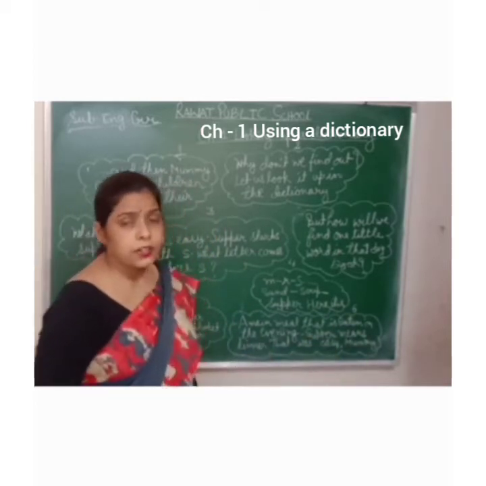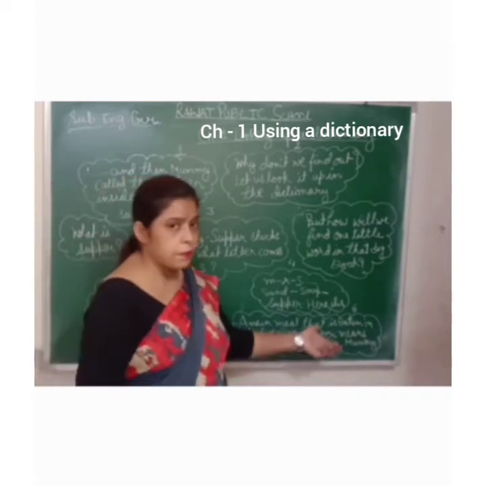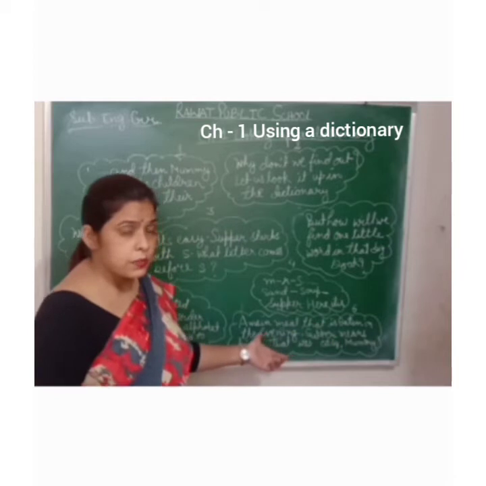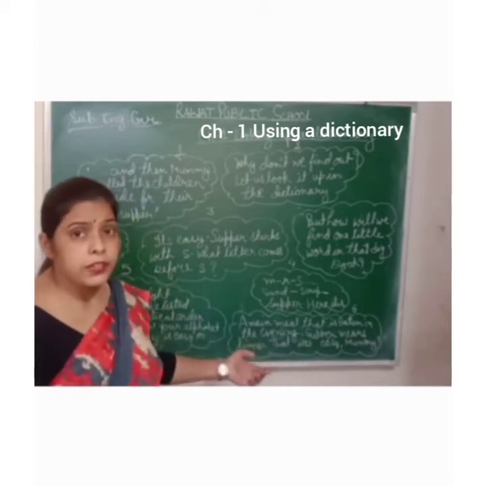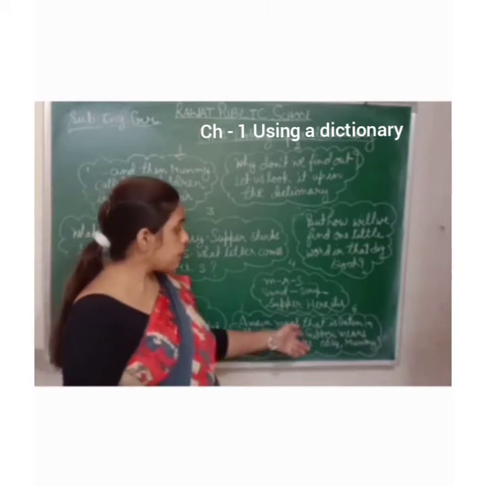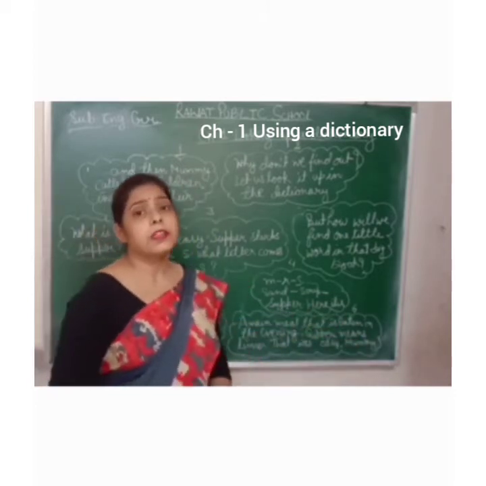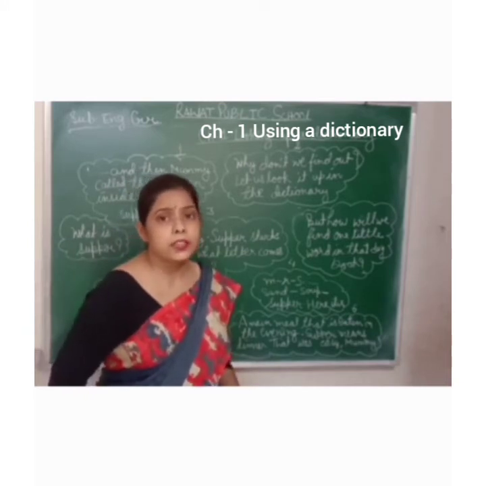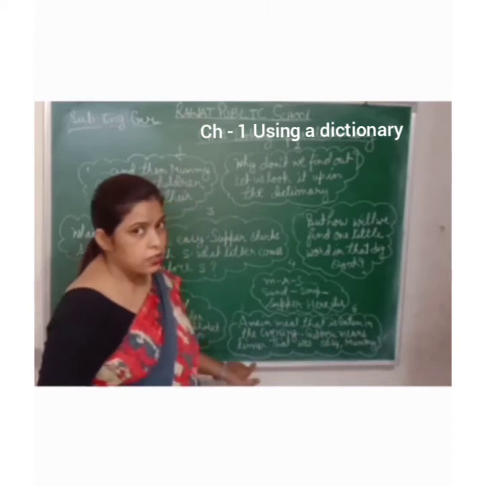Then the children found the meaning of supper. What is the meaning of supper written in the dictionary? The meaning of supper written in the dictionary is a main meal that is eaten in the evening. It means you can say dinner. Dinner. Okay, so supper means dinner.